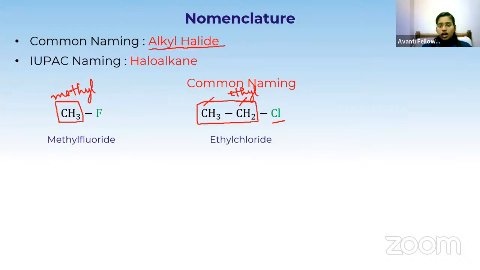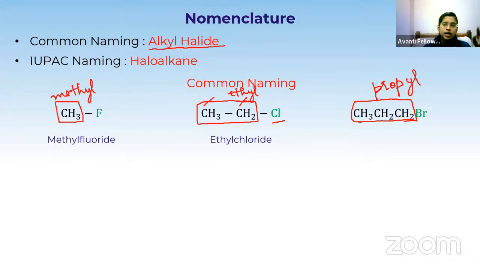Okay, and coming to the third compound. Here we have 3 carbons in a straight chain manner. So 3 carbons means what is the name of the alkyl group? 1 carbon means methyl, 2 carbons means ethyl, 3 carbons means it is propyl. In the propyl case, we have 2 types, right?